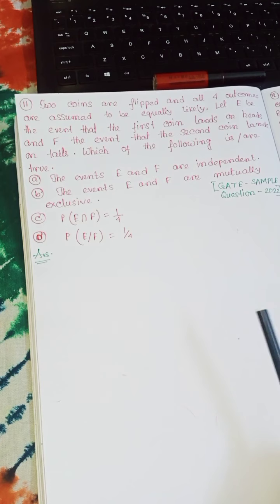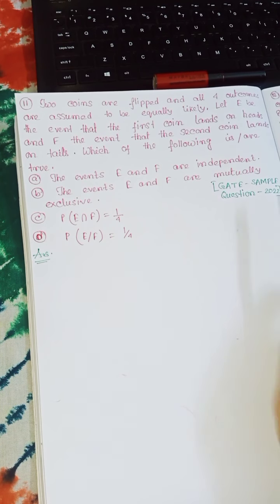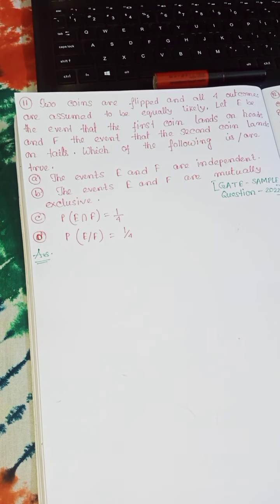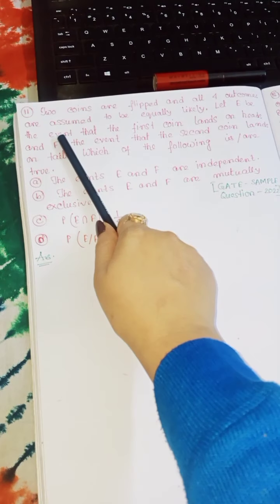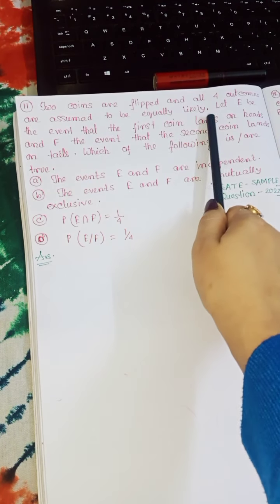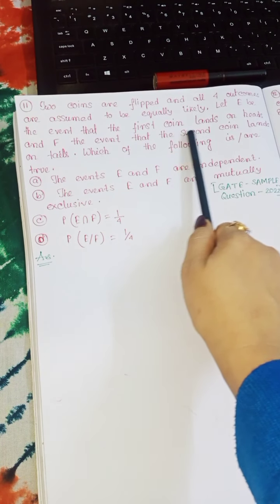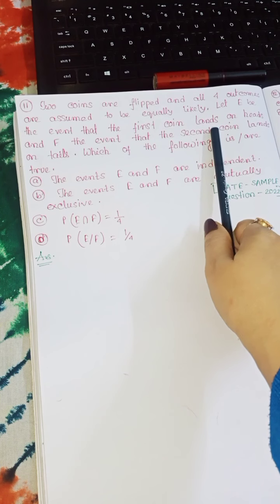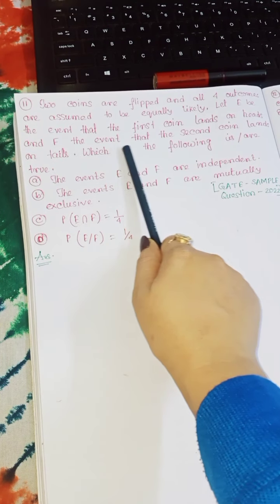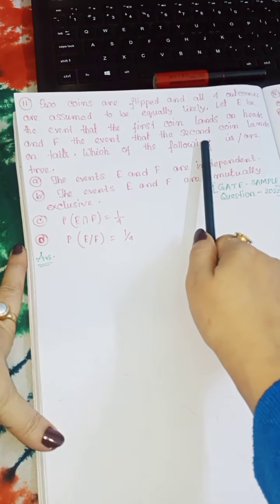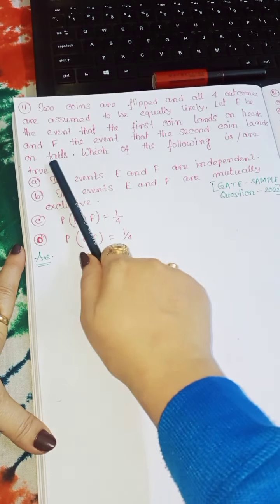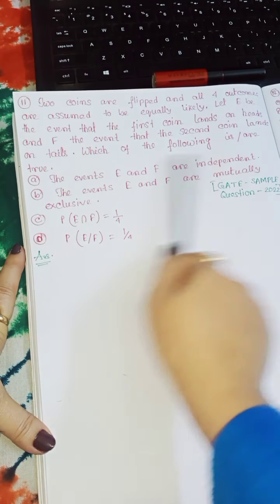Today we solve GATE sample question 2022. Question number 11. Two coins are tossed and all four outcomes are assumed to be equally likely. Let E be the event that the first coin lands on head and F the event that the second coin lands on tail. Which of the following is or are true?